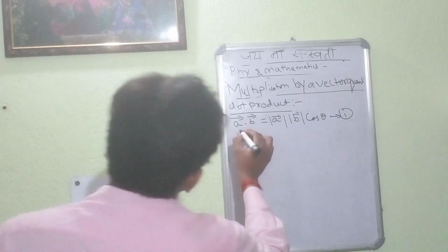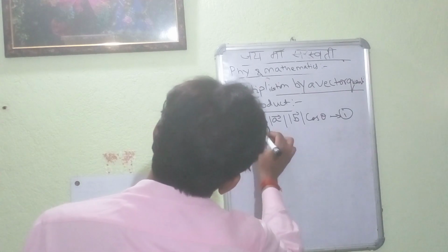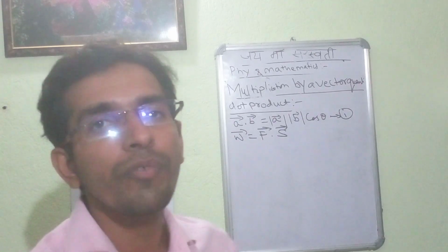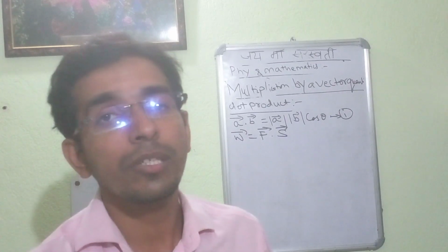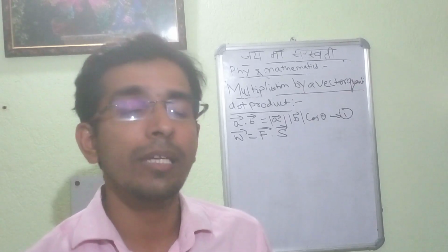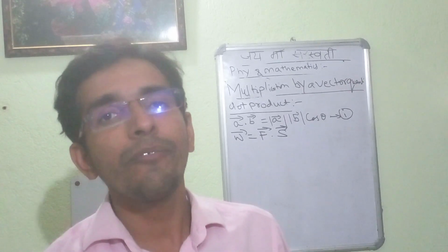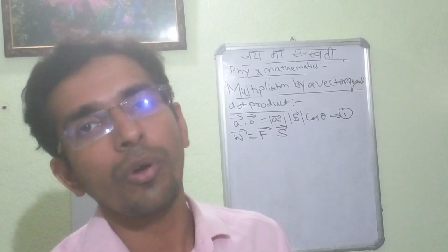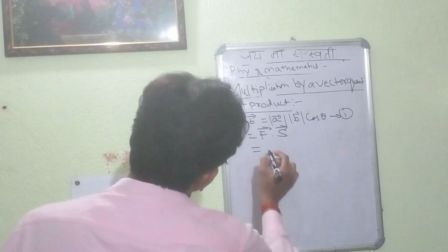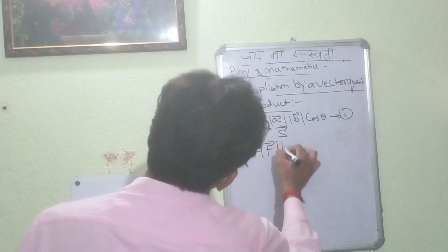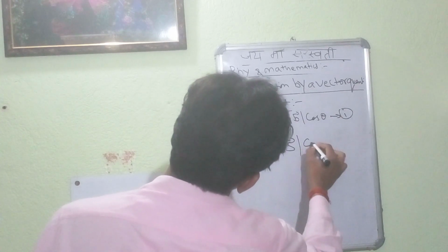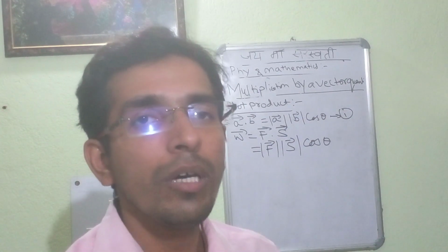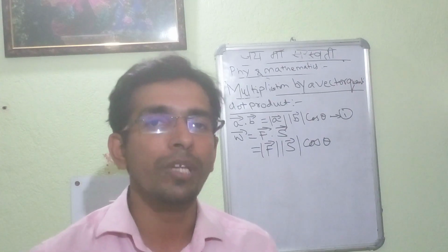Suppose we want to calculate the work done. We already know work done is equal to force dot product of S. Work is equal to F dot S, where we will not say force into S. We will say work is equal to F dot S, where F denotes the force and S denotes the displacement. Work is equal to force dot displacement. So F dot S is equal to magnitude of F, magnitude of S, and the angle between these two, cos theta. So work is equal to Fs cos theta, where theta is the angle between the force and the displacement.